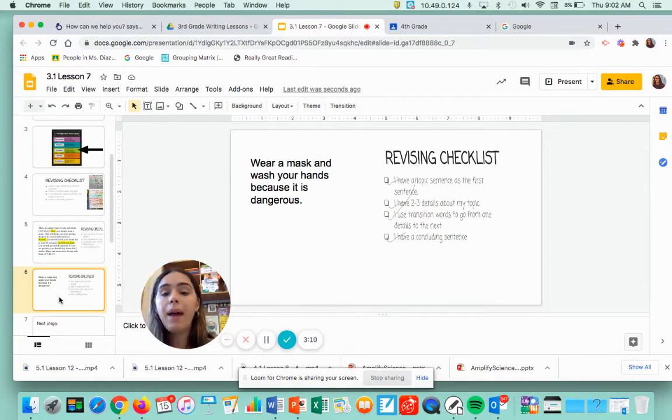So here's an example of a friend that didn't use what we learned. This is their paragraph. What they said was their paragraph: Wear a mask and wash your hands because it is dangerous. So right away, do they have a topic sentence? Write in the chat box if they have a topic sentence. Okay, hopefully you said no. So this should not be checked. They do not have a topic sentence. They should say what their paragraph is going to be about.